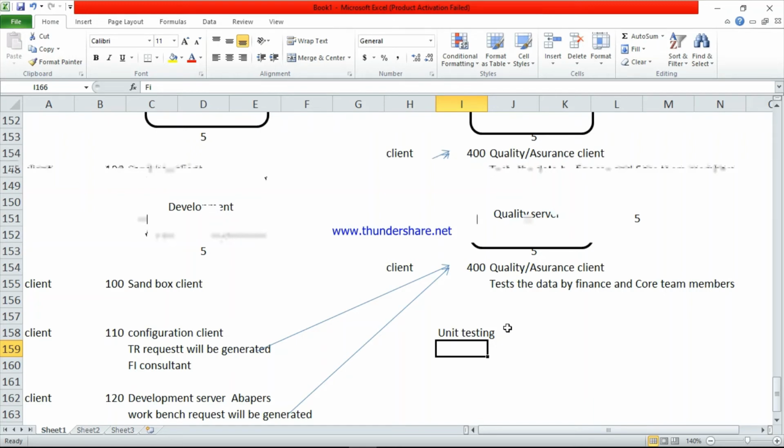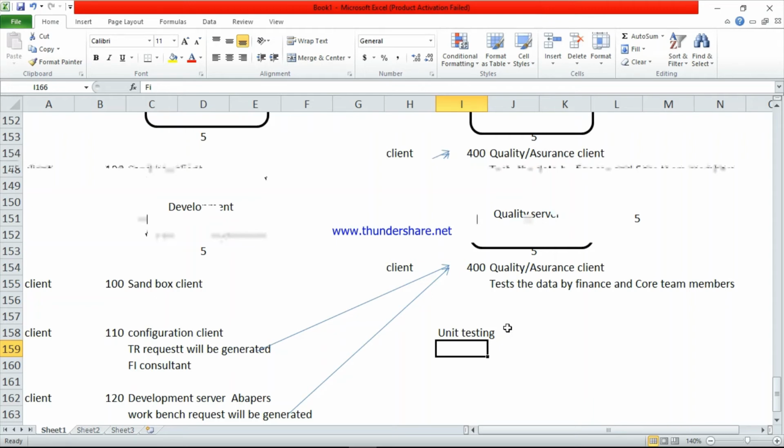Here end user training. In this client, the functional consultant will give training to CTM members. Again CTM will give the training to the end users. End users means ultimately these persons are going to record the data. So this is just for the training purpose, the training client.